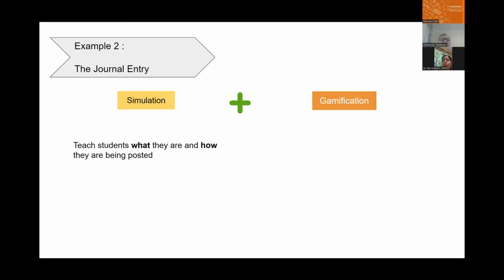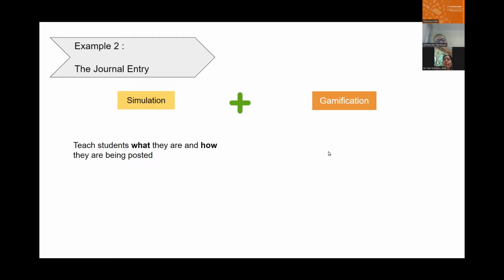Okay, you can stop the game, you can run the game, you stop, and then you show them, okay, so these are the journals. This is why your asset is going. So you are debiting your expenses. You're debiting your asset. And this is how they affect your financial report, so on. So in the simulation, you can teach them what they are and how they're posted.